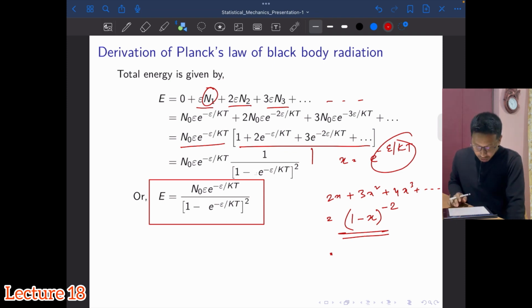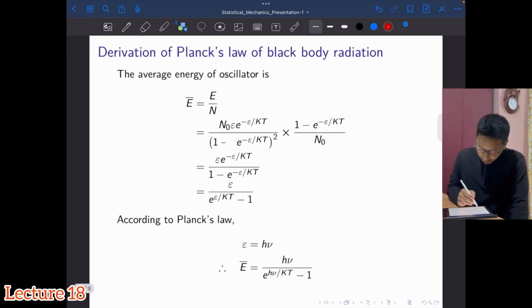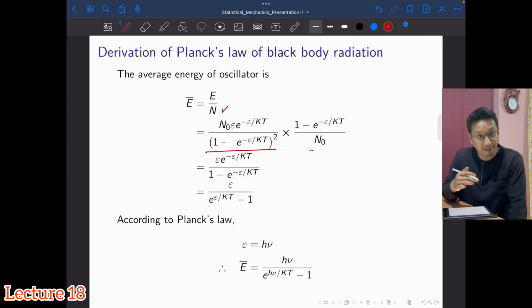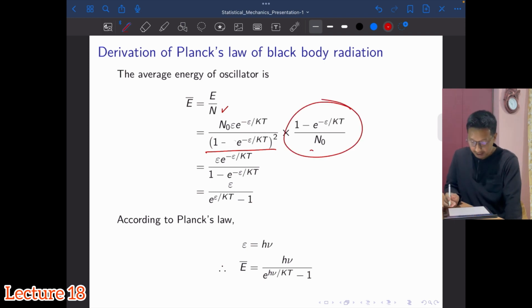Alright. So we are trying to calculate the average energy. So E I have got, N I have got. So the average energy of the oscillator is given by this. Then I just substitute the expression for E and substitute for divided by N. So N naught will remain in the denominator and the other expression will go on top.